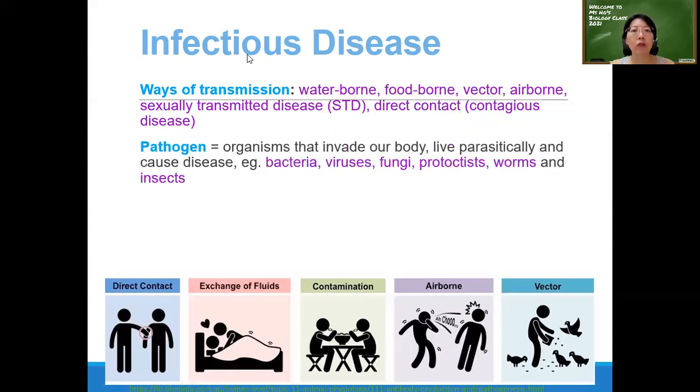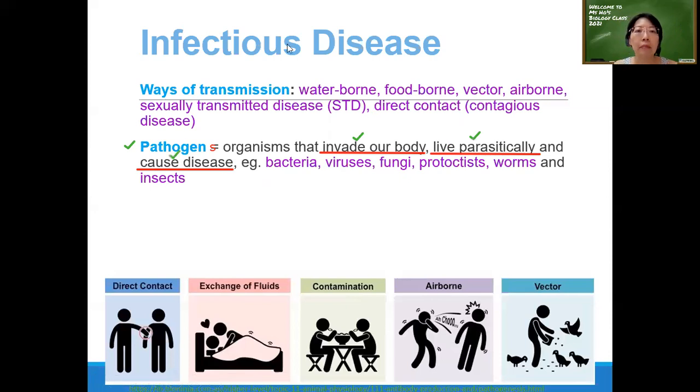Now, what does the word pathogen stand for? Pathogens are organisms that invade our body, meaning they enter our body. And then they live parasitically and cause disease. So there are three points here, right? An organism that can invade our body, meaning enter our body, and then they can live parasitically on our body. Later on, I'll tell you what parasitically means. And then it can cause disease.